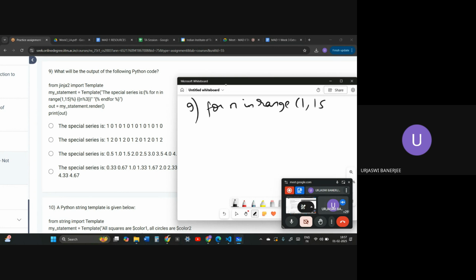What will it do? It will do n percentage 3, and then it will end the for loop. So now what we have to do is 1 by 3, 2 by 3, and so on, till we do 14 by 3.